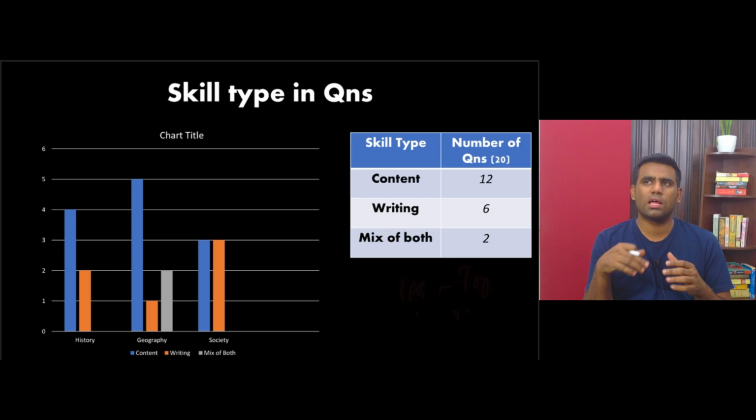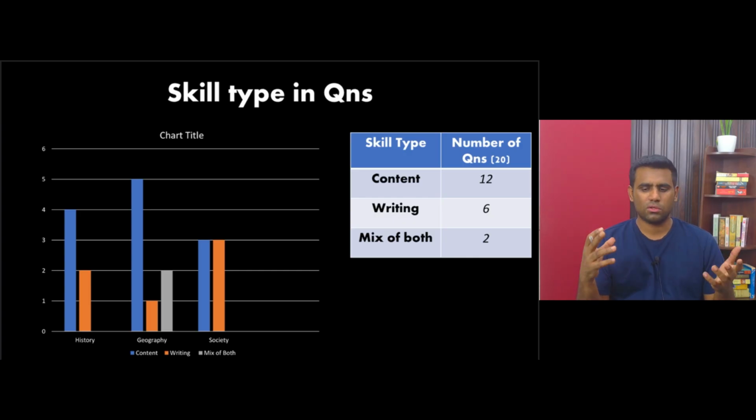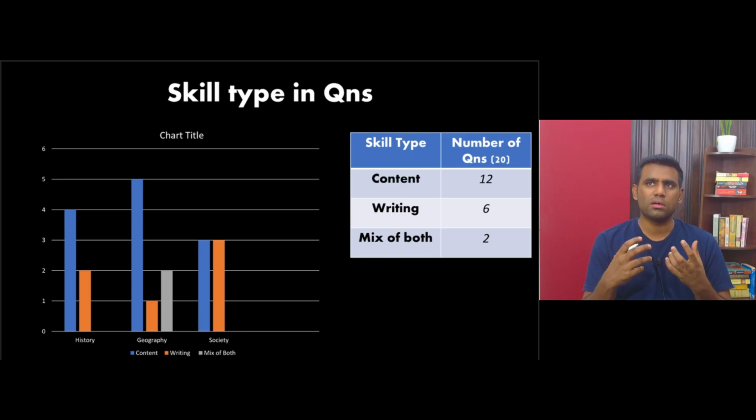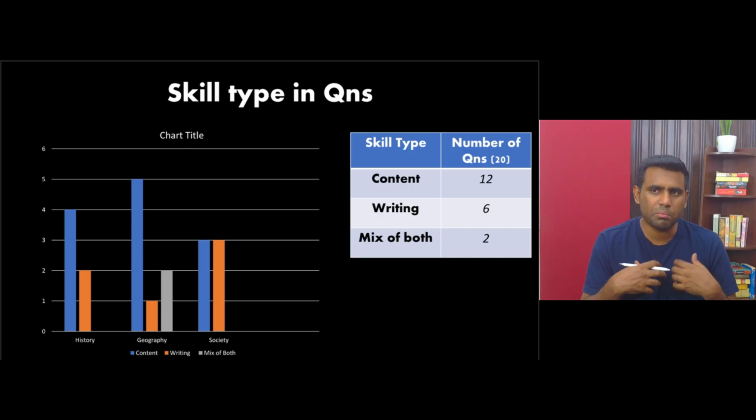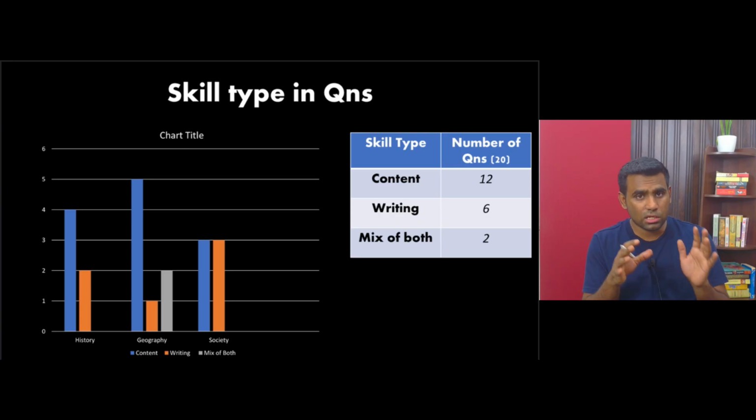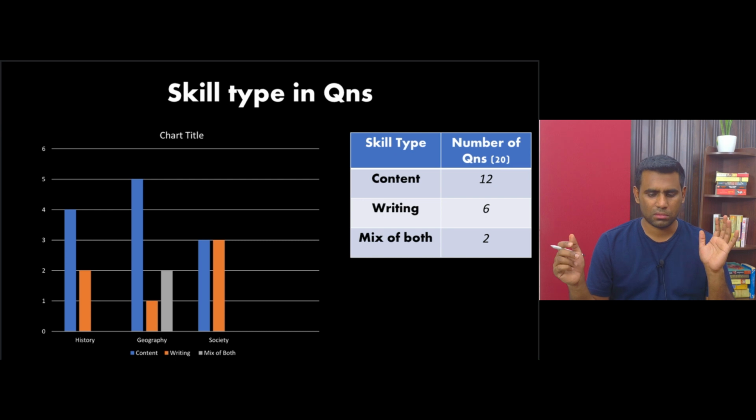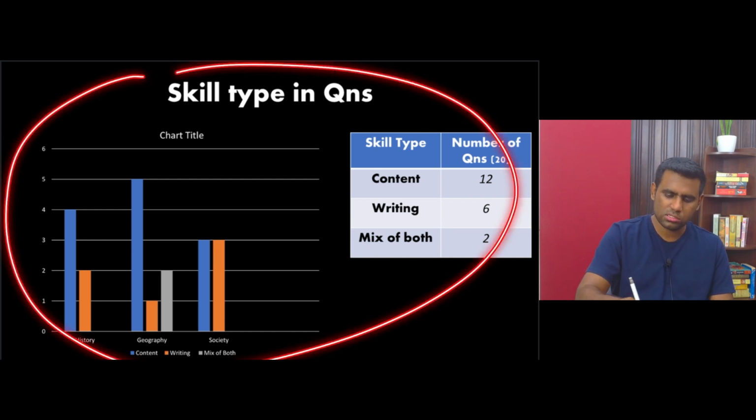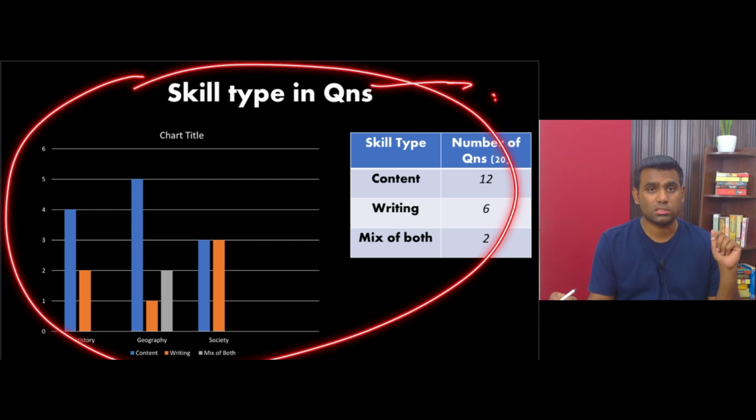So that's the purpose of this analysis. This analysis is not to simply give you answers for all the 20 questions. That you can even get by simply copying and pasting it in ChatGPT. You'll get the answers for those 20 questions. But the purpose of an analysis is to give you a sense of reality as to whatever the type of question paper happens to be, dependent upon your skills, how can you play it according to your skills and still make it through the top ranks, right? This slide, I would say, is the important aspect of this analysis.